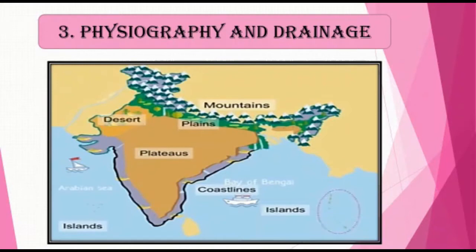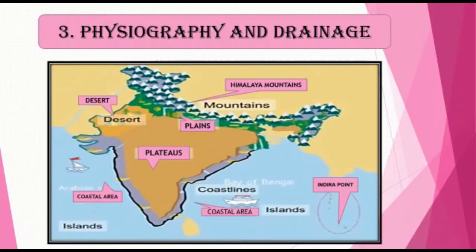Away from the mainland of India, the southernmost point of the country, Indira Point, lies in the Andaman and Nicobar Islands. India is blessed with most diverse physical features, ranging from Himalaya, deserts, plains, plateaus to low-lying coastal areas.